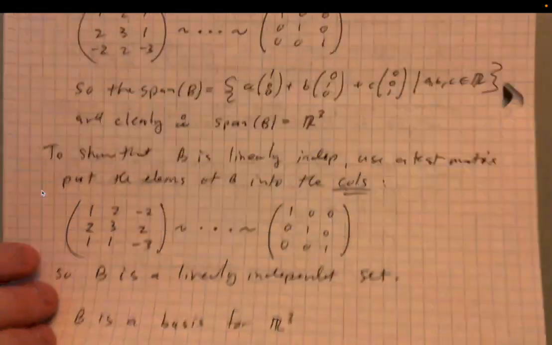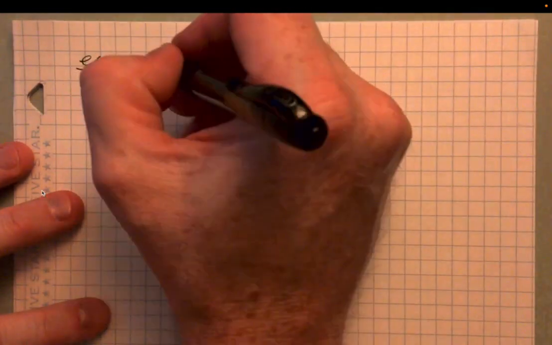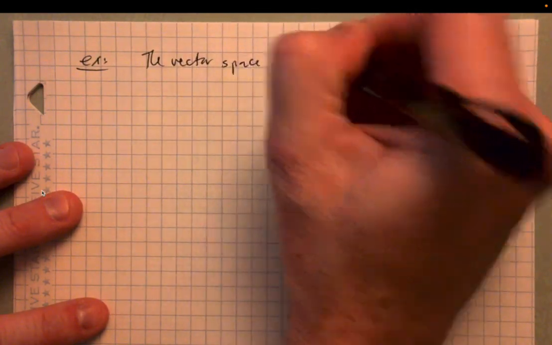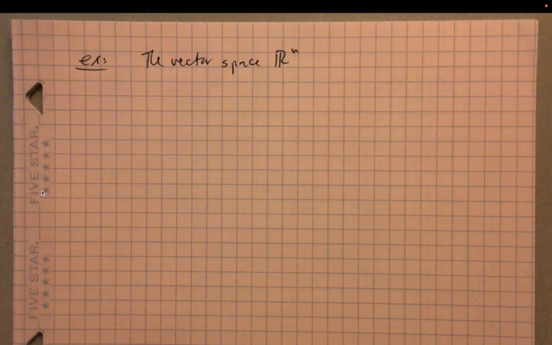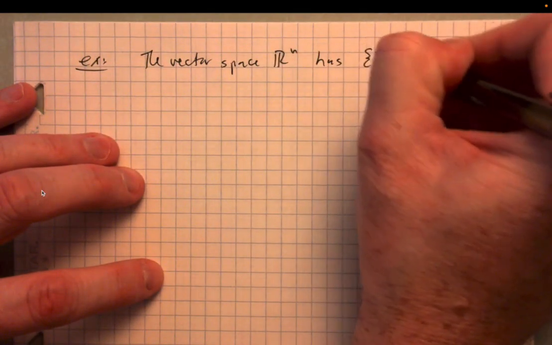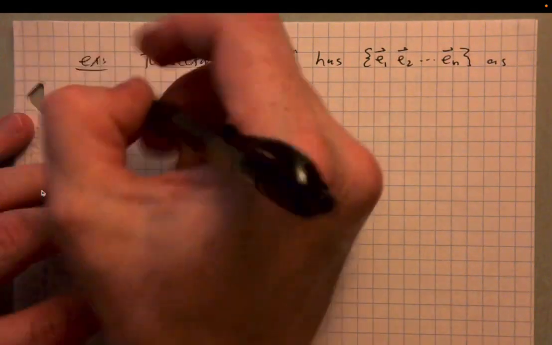All right. Very good. Let's look at a couple more examples. We want to make sure we develop good intuition about basis. Let's take another example. If you think of a vector space Rn, there's always going to be a basis that you can easily identify for Rn. So the vector space Rn has e1, e2, through en as a basis.